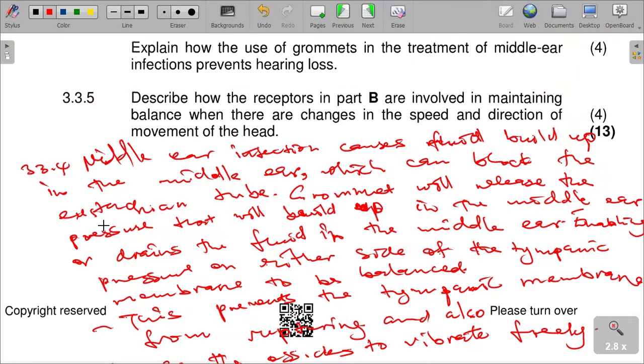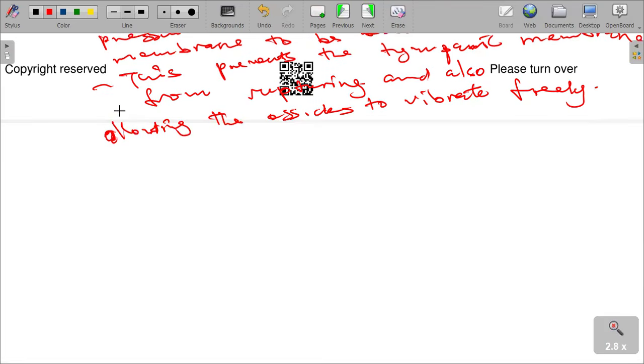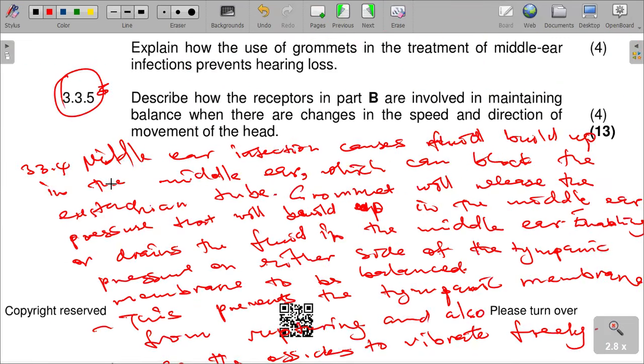Question 3.5 says: describe how a receptor in part B is involved in maintaining balance when there are changes in the speed and direction of the movement of the head. You see, this question is quite common and quite repetitive. I'm just going to answer it below here.